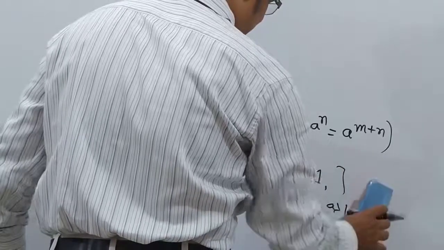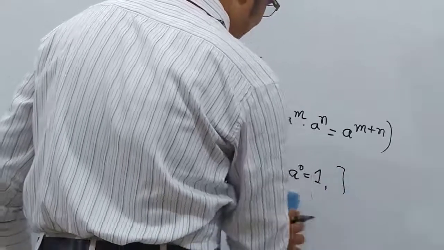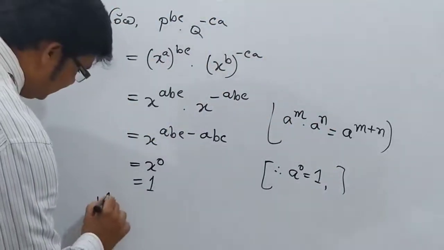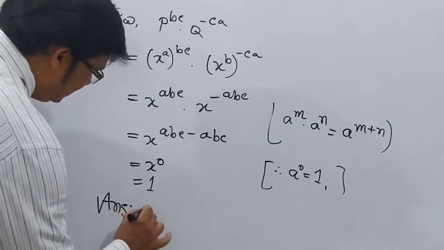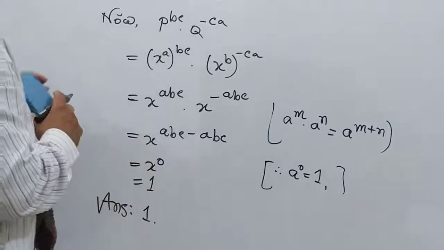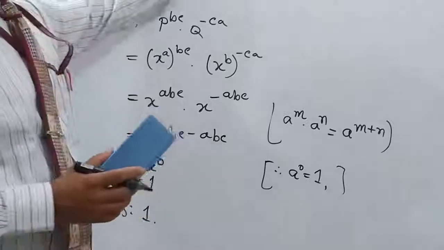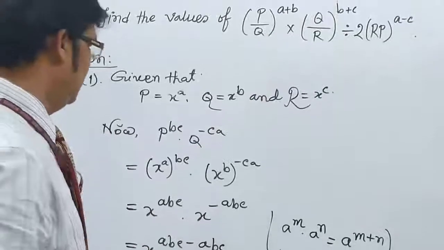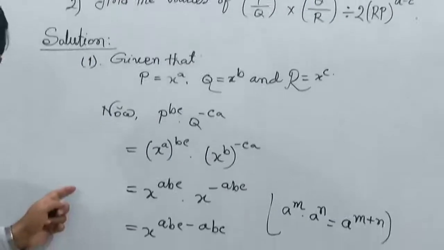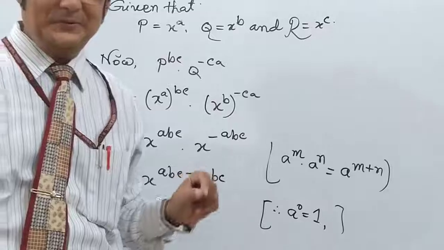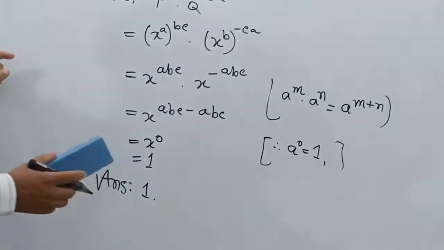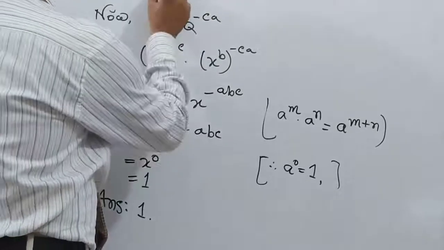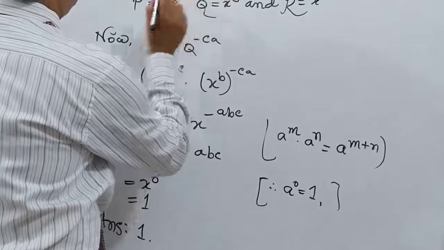Okay, my dear students, this is also one of the rules: generally, a to the power 0 means 1. So our answer, you will write 1. Finish your number 1 and number 2, find the value of this one. You can take a screenshot or write it in your copy.